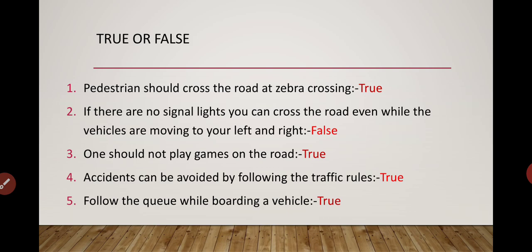Fourth, accidents can be avoided by following the traffic rules, which is very true. Why were the traffic rules made? The traffic rules are made only to avoid accidents. So it's our responsibility to follow the traffic rules. Fifth, follow the queue while boarding a vehicle.